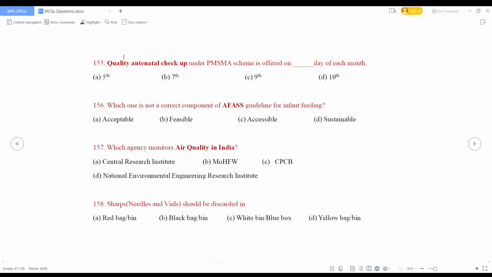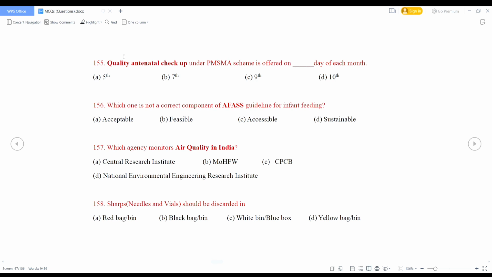Quality antenatal checkup under PMSMA scheme is offered on 9th day of each month. Which one is not a correct component of AFASS guidelines for infant feeding? AFASS denotes acceptable, feasible, affordable, sustainable and safe. So accessible is not included in AFASS. So option C is the correct answer.